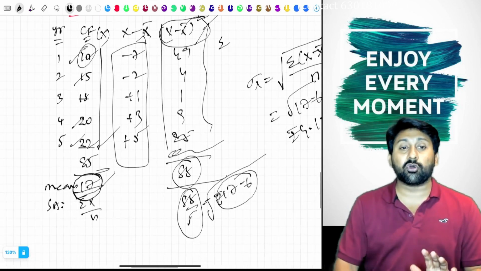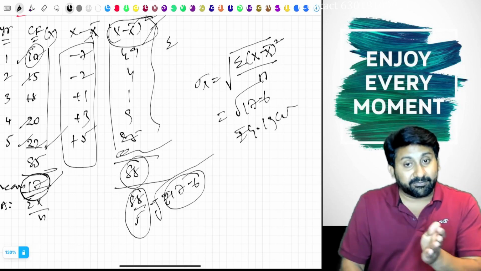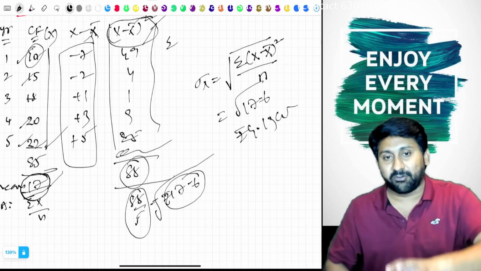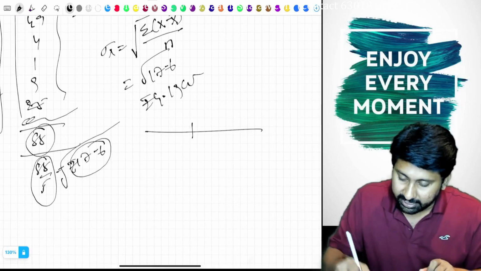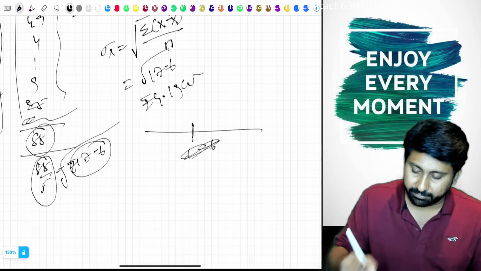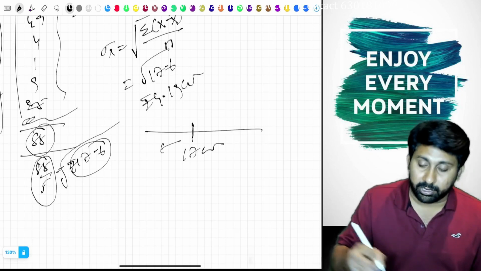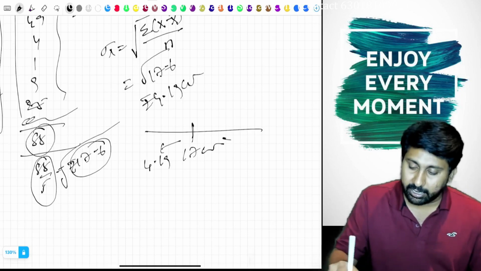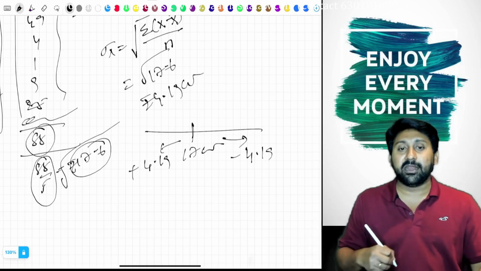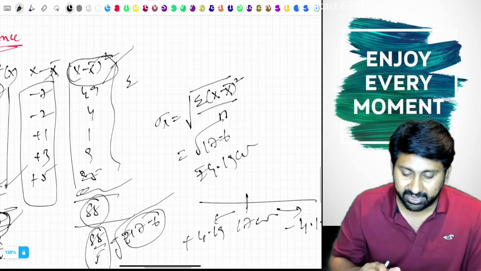Means what? 17 crore is an average. This average can go down by 4.19. 17 minus 4.19 can happen, 17 plus 4.19 can happen. Or I can say it this way: the average is 17 crore. It can go down by 4.19 crore, and it can go to the upside by another 4.19 crores. Plus 4.19, minus 4.19. This is the concept of standard deviation.